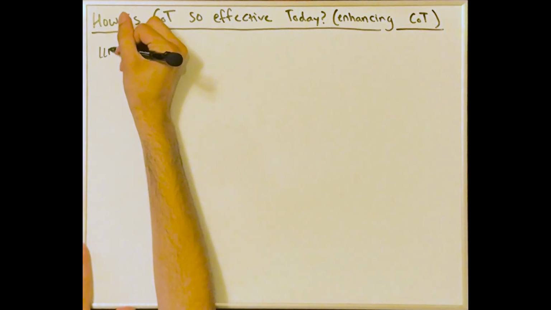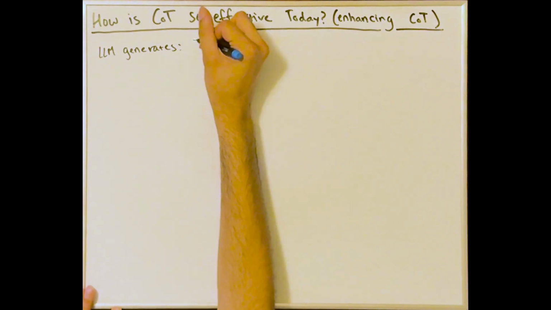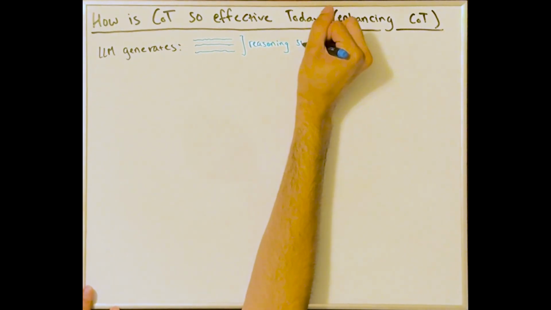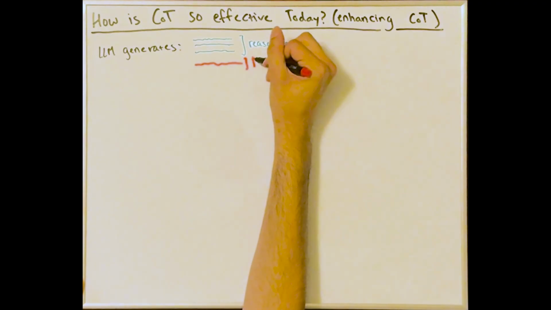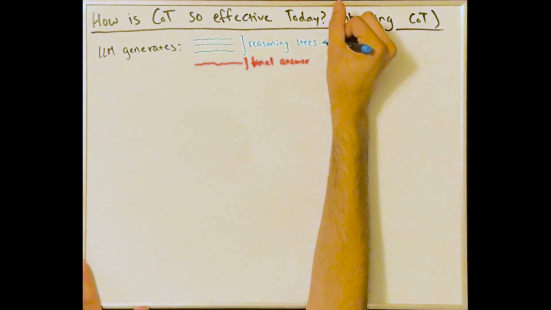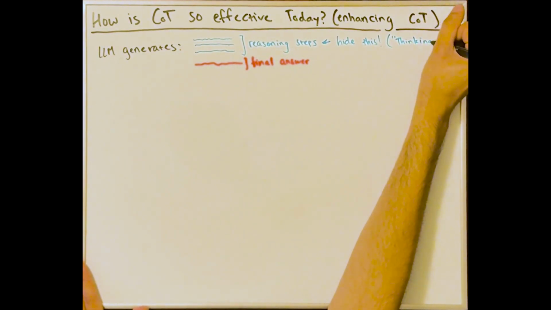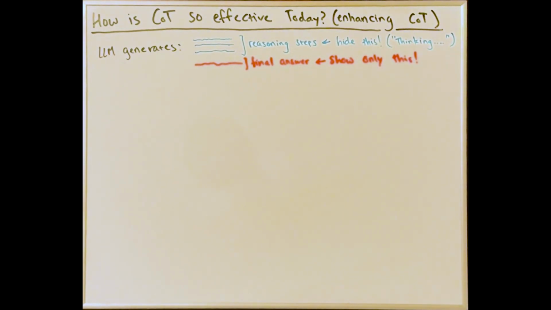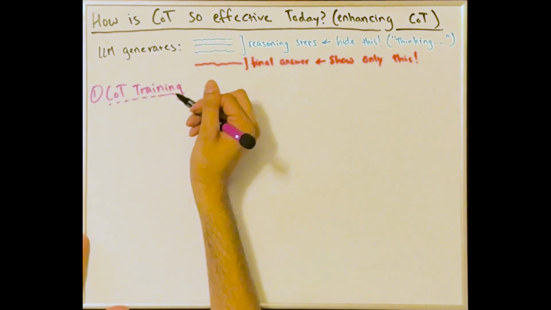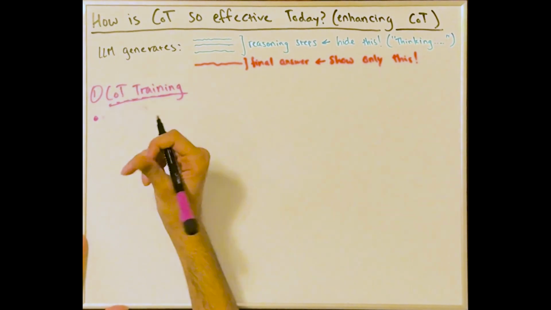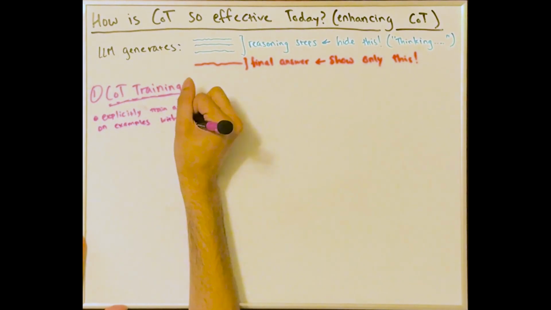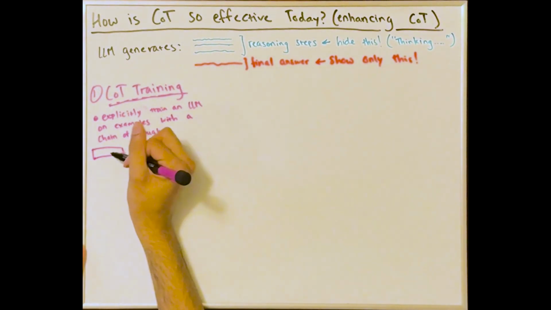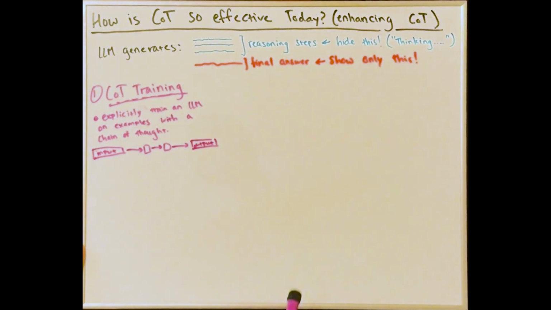The first most basic thing they do is they separate the chain of thought reasoning from the final answer, which creates an impression that the model is reasoning internally. When you see ChatGPT saying thinking, that's what it's doing. This is mostly just for appearance though, and there are four major ways in which companies enhance the quality of chain of thought. The first way is through chain of thought training. Models are trained on examples that include explicit intermediary reasoning steps, so during next token prediction, they are likely to produce a chain of thought.